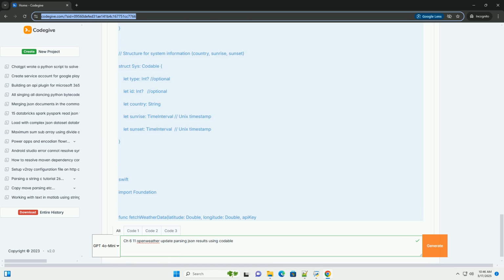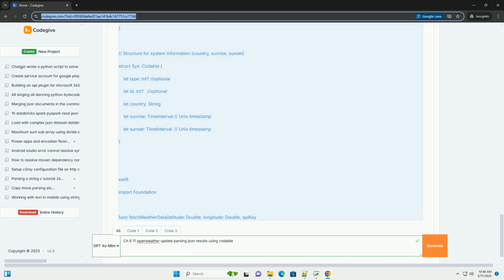Data types, use appropriate Swift data types, for example Int, Double, String, Bool. Optionals, use optionals, Int?, Double?, String?, for JSON fields that might be missing or null. This prevents your app from crashing. The API documentation is crucial to determine which fields are optional. Arrays, if a JSON field contains an array, like the weather field, which is an array of weather objects, use a Swift array, [Weather].